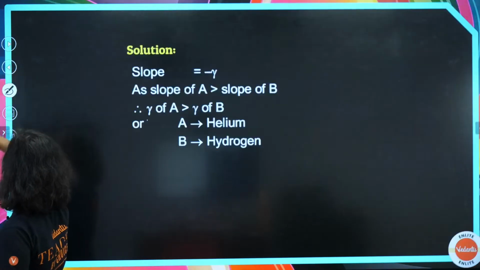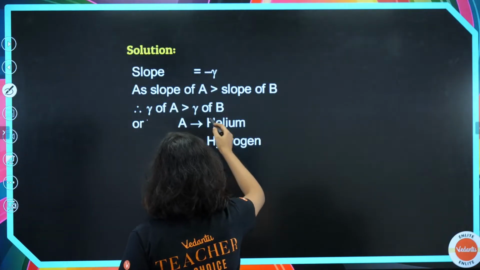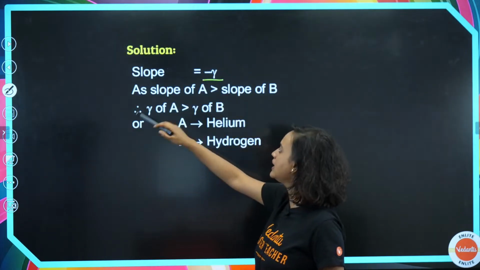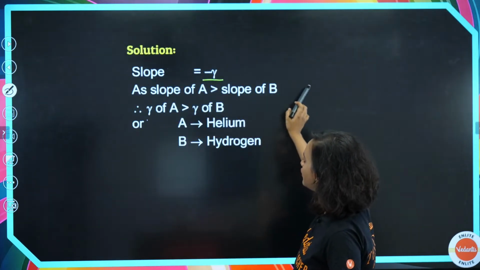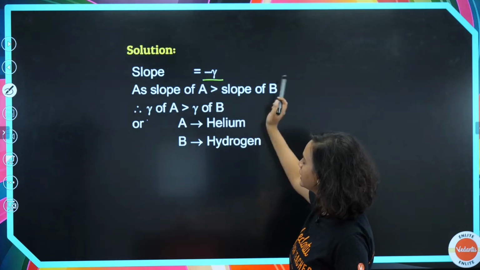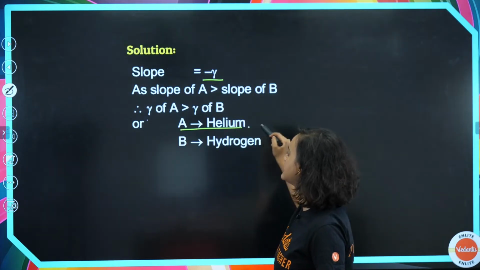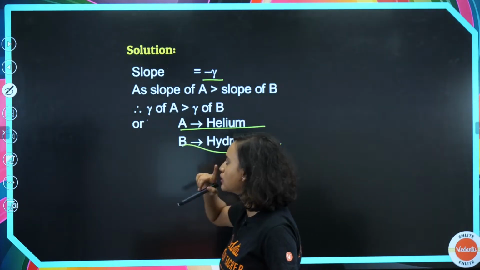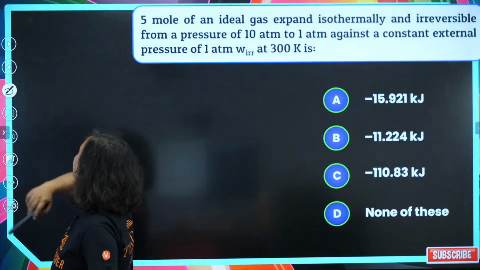What's the answer? The answer is option B. Why? Because the slope here was minus gamma, and if slope of A is greater than slope of B, so gamma of A is also greater than gamma of B. So that means that A is helium and B is hydrogen, okay? Alright, moving on from here.